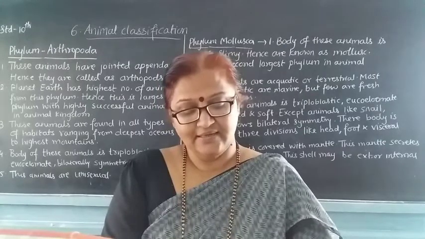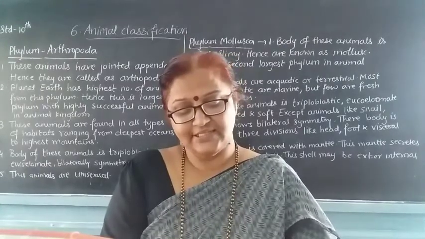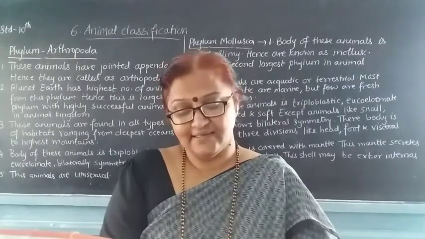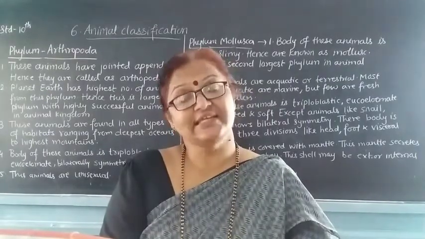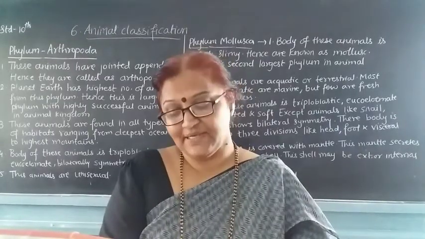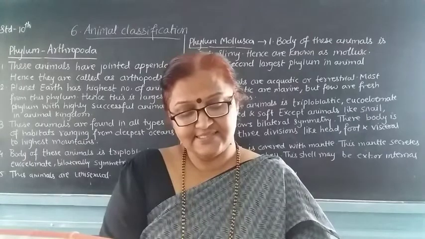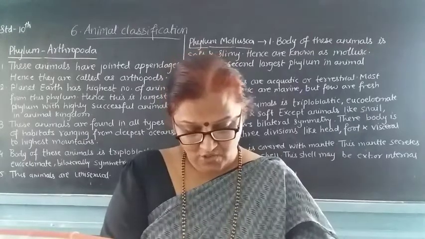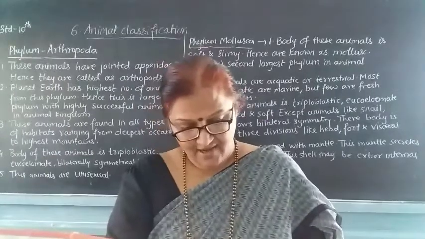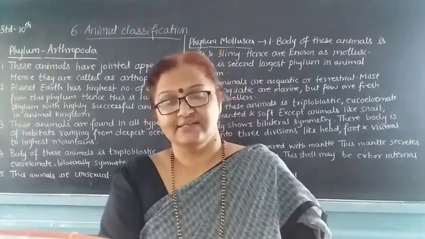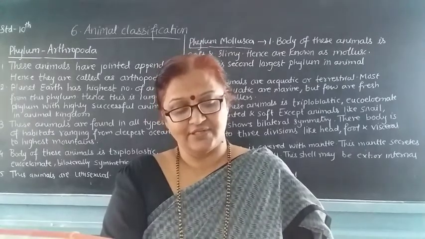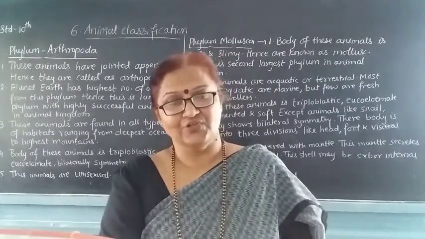Notochord is present in the body during at least some developmental stage. Pharyngeal gill slits are present during at least some developmental stage. A single tubular spinal cord is present on the dorsal side of the body. The heart is present on the ventral side of the body. In the next lecture, we will see about the subphyla of the chordata.